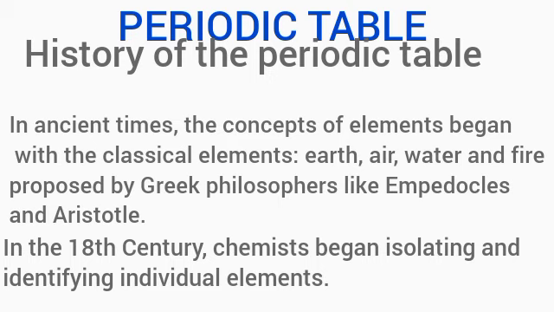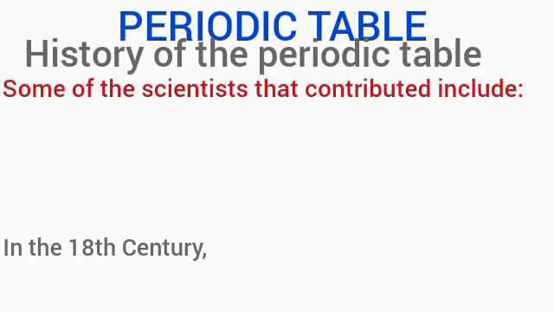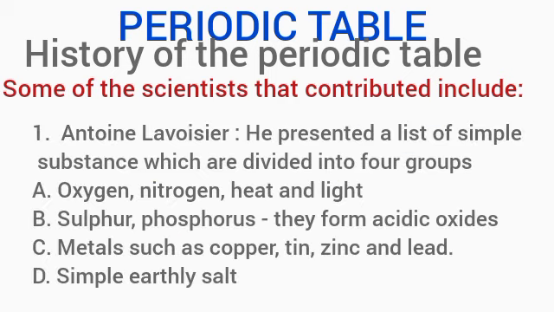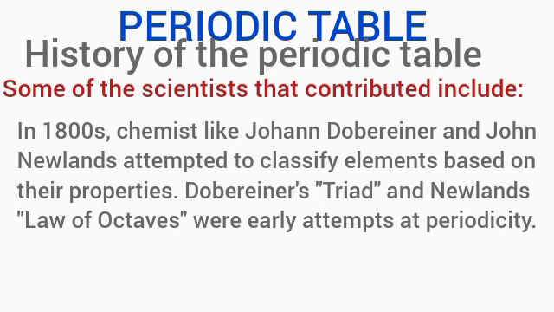In the 18th century, chemists began isolating and identifying individual elements, and some of the scientists that contributed towards the development of the periodic table include Antoine Lavoisier. He presented a list of simple substances which are divided into 4 groups: oxygen, nitrogen, heat, and light. He actually discovered oxygen and nitrogen. Sulfur, phosphorus, which form acidic oxide, metals such as copper, tin, zinc, and lead, then simple earthy salts.